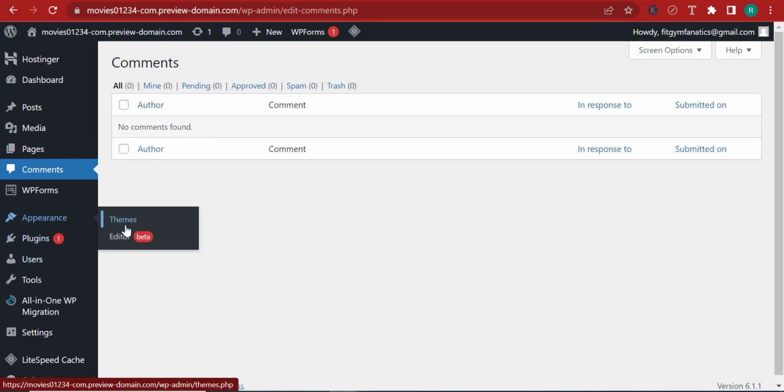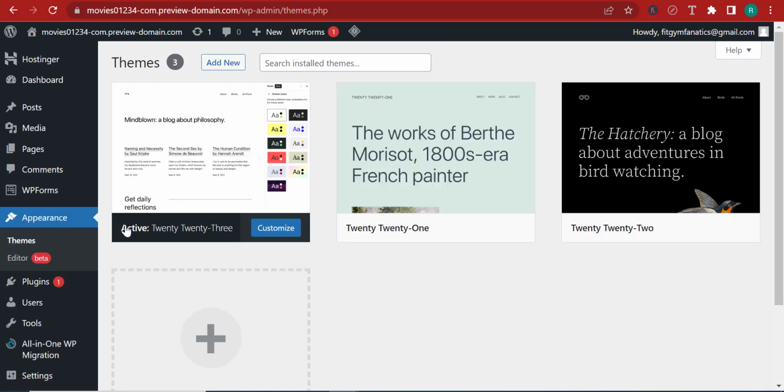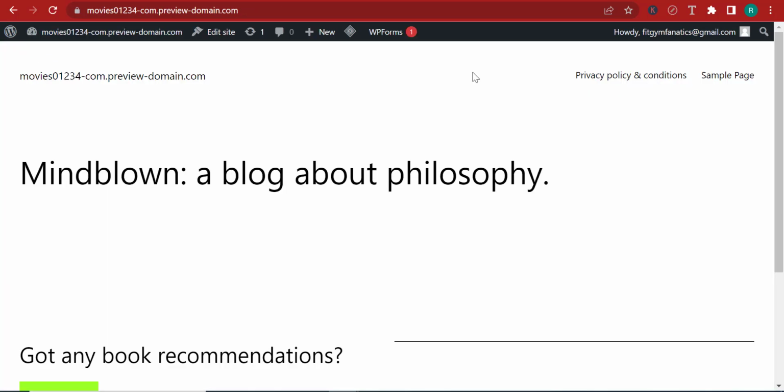Appearance, let's click on Appearance and click on Themes. A theme is what gives the website its look. For instance, the theme that is active on this website is 2023. As bad as it sounds, 2023 is not the best theme out there. It's actually one of the ugliest themes, and it's a free theme developed by WordPress themselves, by the company. So it looks actually ugly. If I take you to have a look at the website right now, if I click on Visit Site, this doesn't really look like the best website out there.